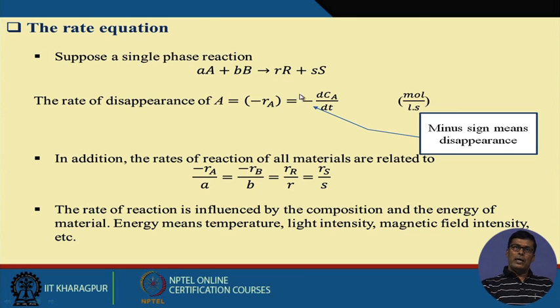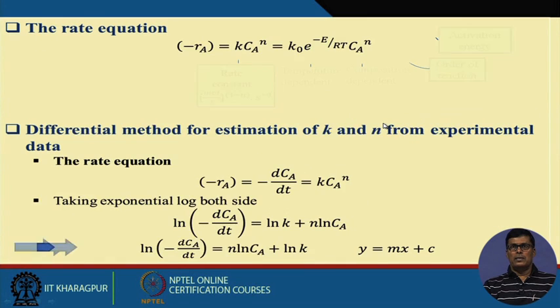Now here I want to again point out that the unit is very important. CA is the concentration of A, usually expressed in moles per unit volume, moles per liter. It can be expressed in other ways also: mass per unit volume, grams per liter, or kg per cubic meter, whatever it is. And time can be expressed in seconds, minutes, hours, whatever. This is how we can express the rate.